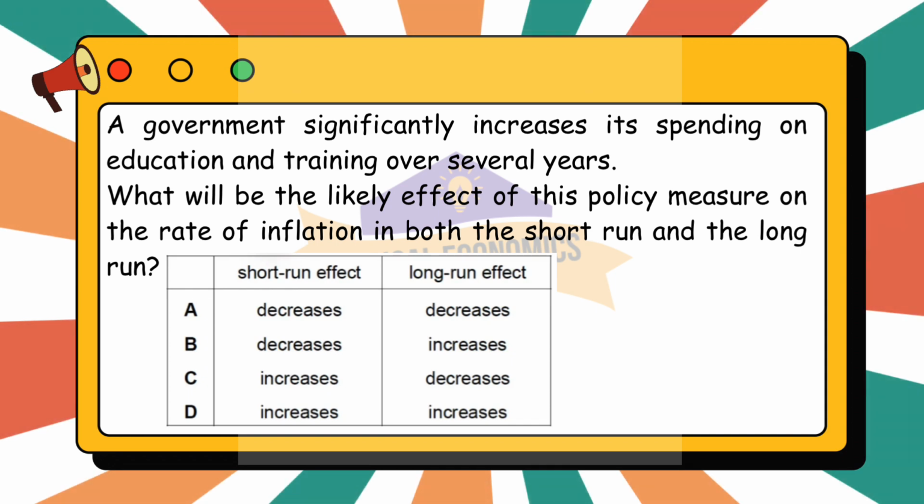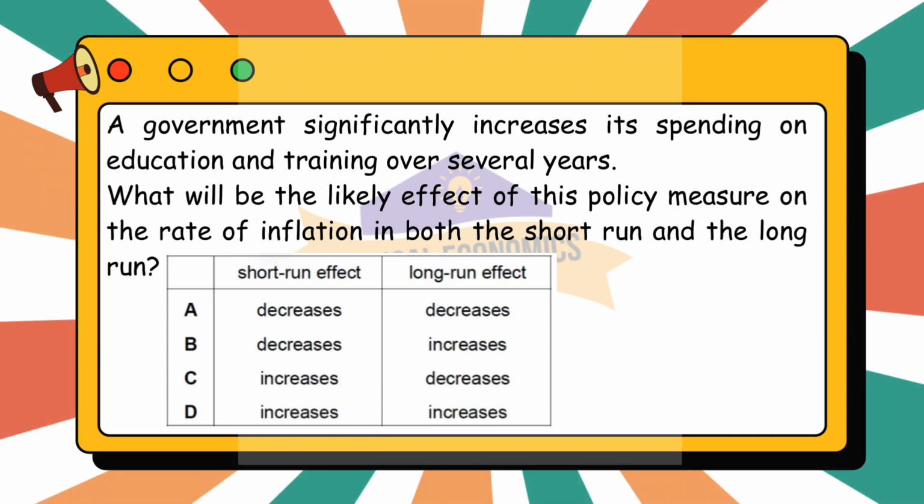Here, let us first analyze the impact of increased government spending on education and training on inflation in both the short run and the long run. In the short-run effect, when the government increases spending on education and training, there is an initial rise in demand in the economy as funds are allocated to educational institutions, infrastructure, and personnel.